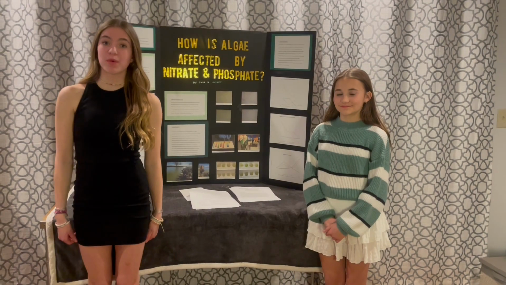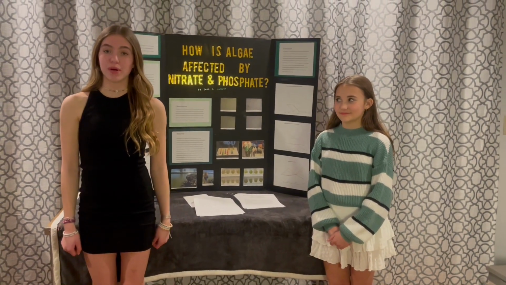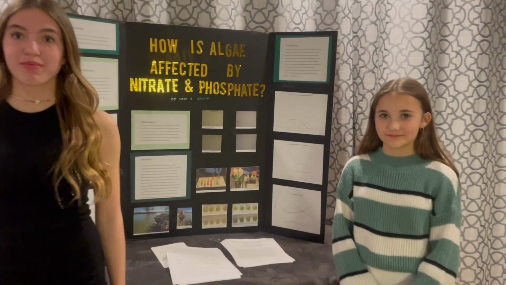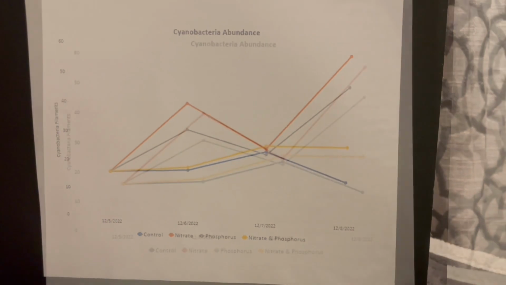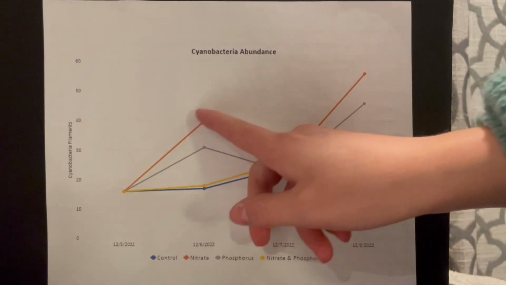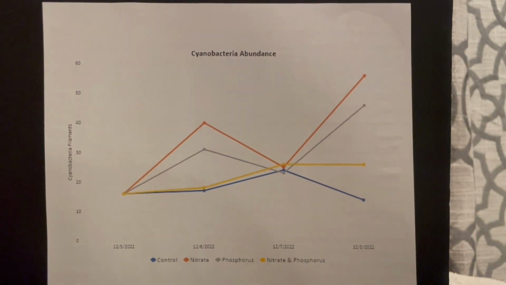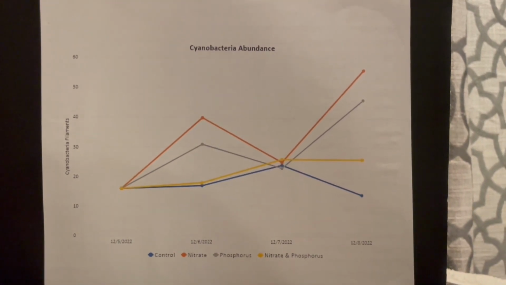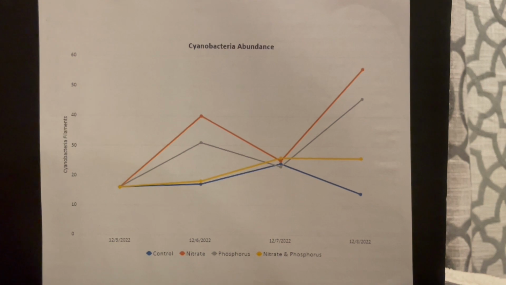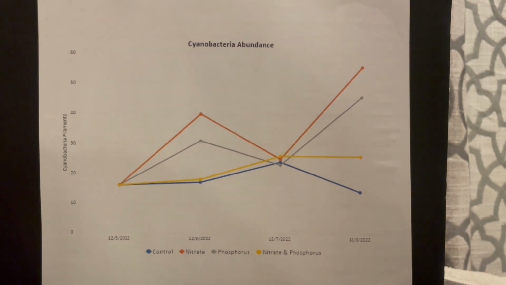In our experiment, we learned that nitrate affects algae the most when growing. As you can see from our graph, nitrate affected the growth of algae the most. The phosphorus affected it the second most. The nitrate and phosphorus affected it the third most, but the control stayed relatively even throughout the whole process.